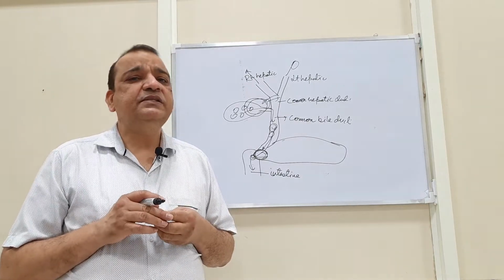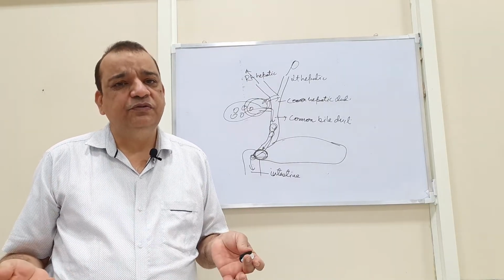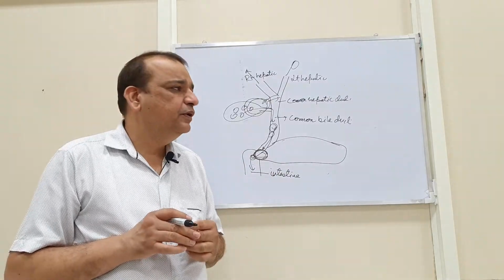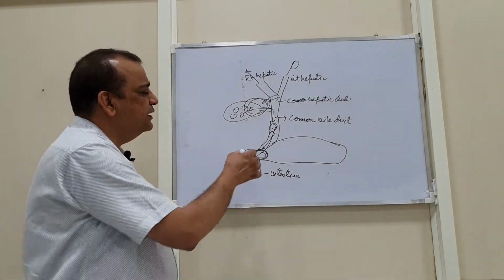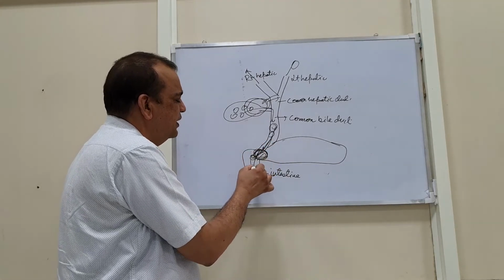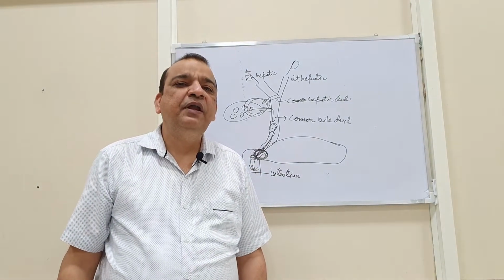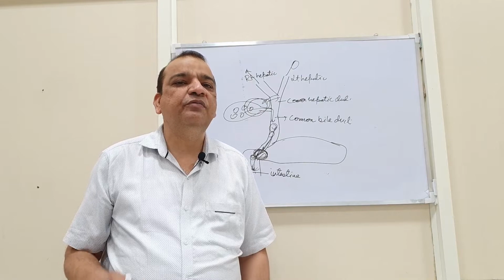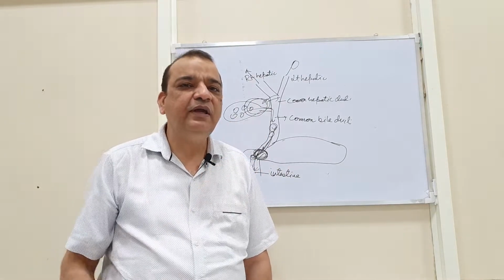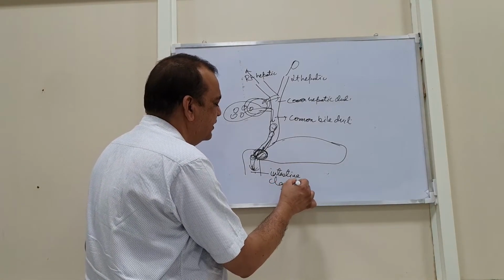Now the basic thing is how to differentiate between obstructive and non-obstructive jaundice, or pre-hepatic, hepatic, and post-hepatic. The main thing is that in obstructive jaundice, the bile is not secreted into the intestine, so the patient may not have the yellowish coloration of the stool because of the lack of stercobilin, which I have already explained. In that condition, the stool shall be clay colored.